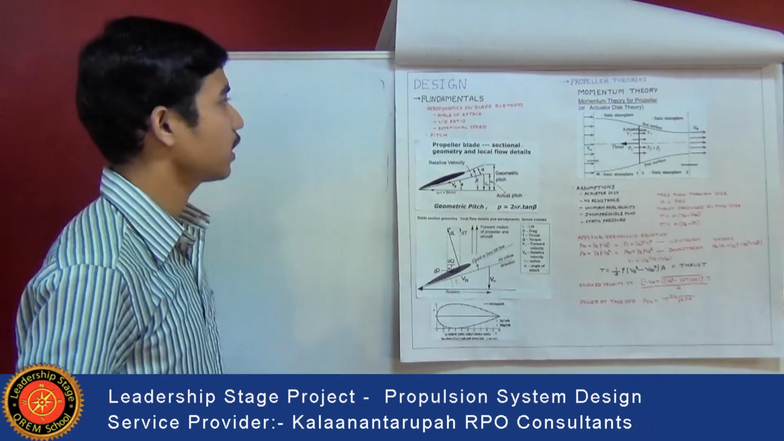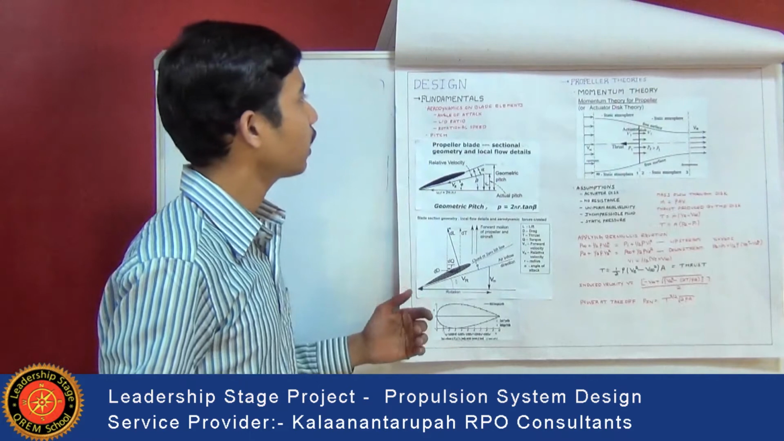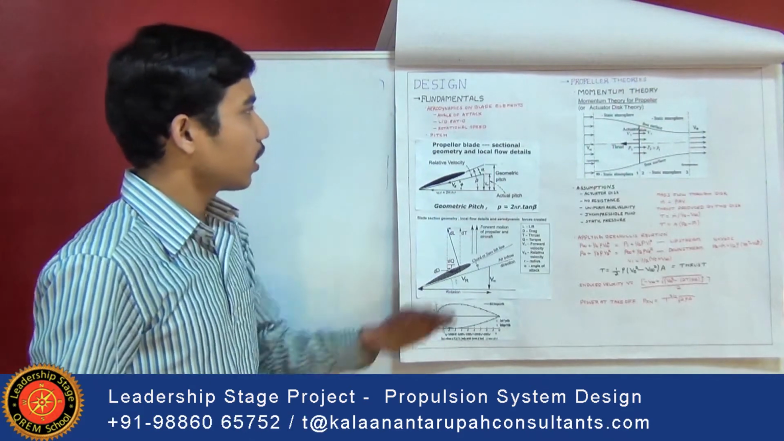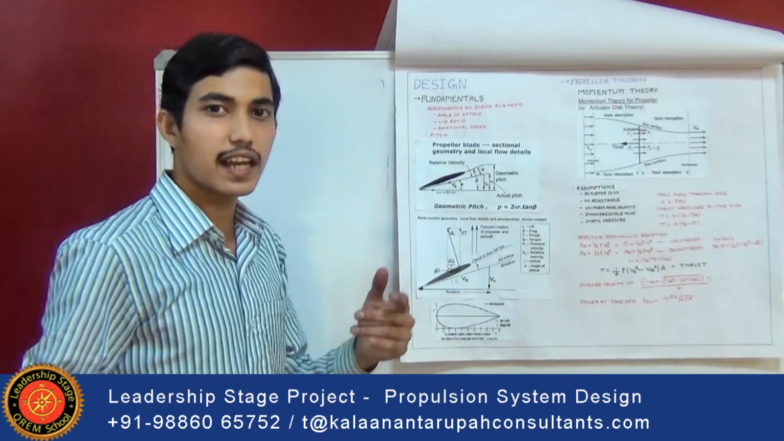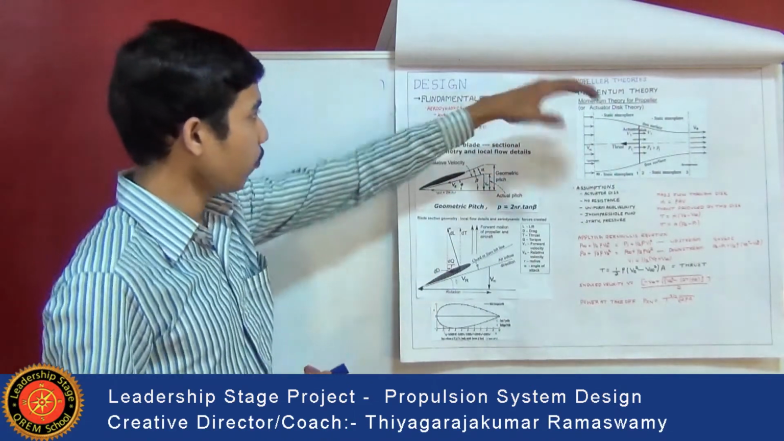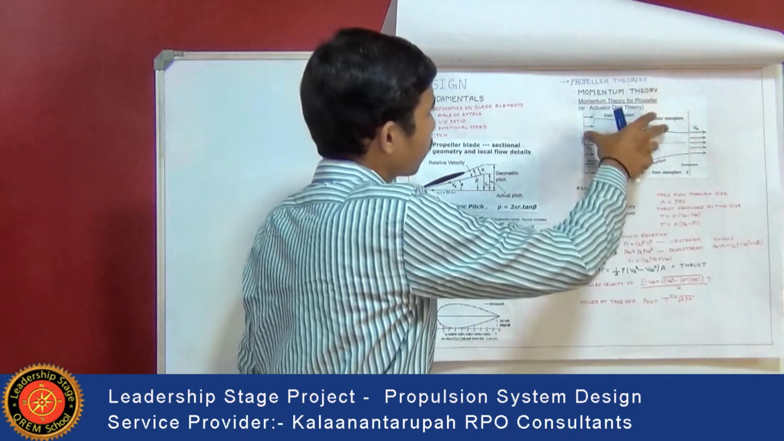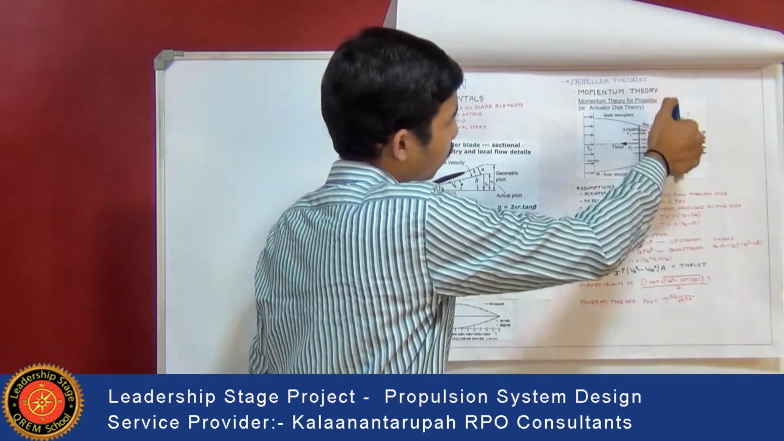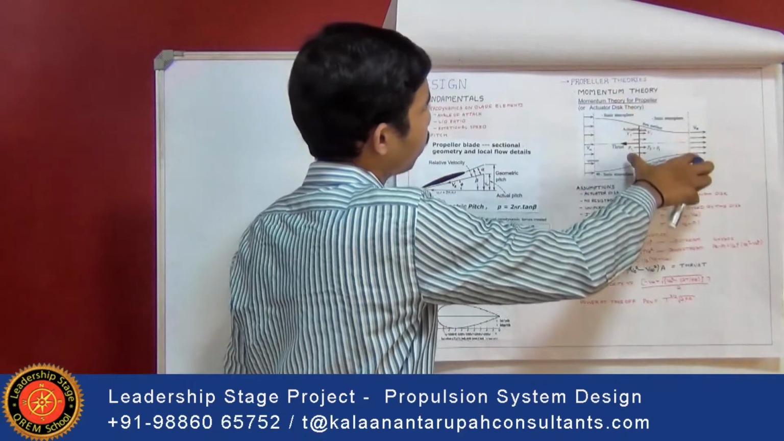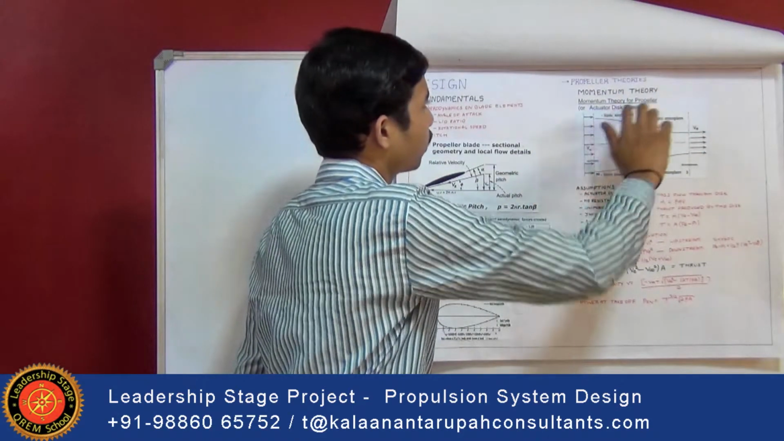Coming to the propeller theories, there are two theories present, that is, momentum theory and the elemental blade theory. These two theories are used for the design, analysis and the performance calculation of the propeller. First, let's see momentum theory. Consider a propeller for modeling. This is the schematic of modeling of a propeller. Momentum theory is also called actuator disk theory.